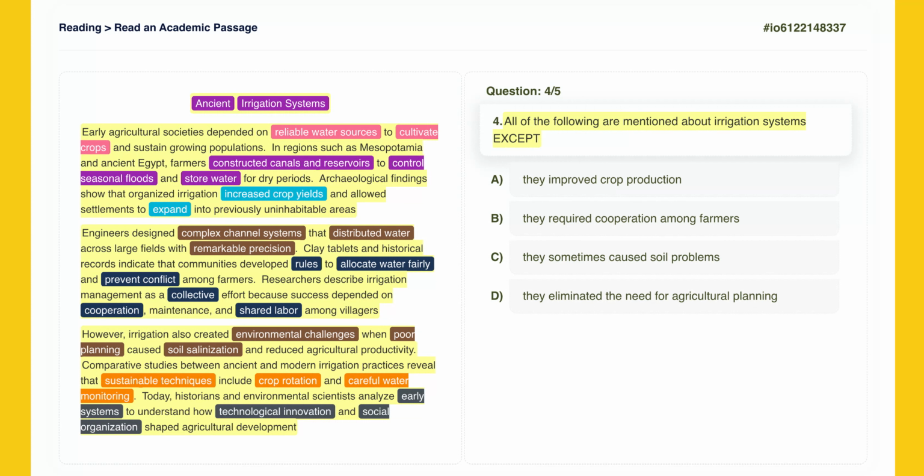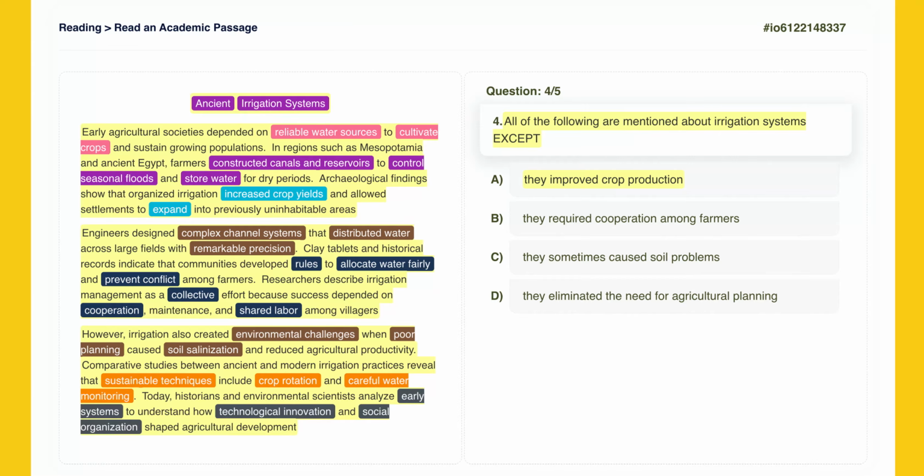Let's take a closer look at option A. They improved crop production. Paragraph 1 states that organized irrigation increased crop yields. Increased crop yields means the same as improved crop production. Since this is mentioned, it is not the answer. Incorrect.